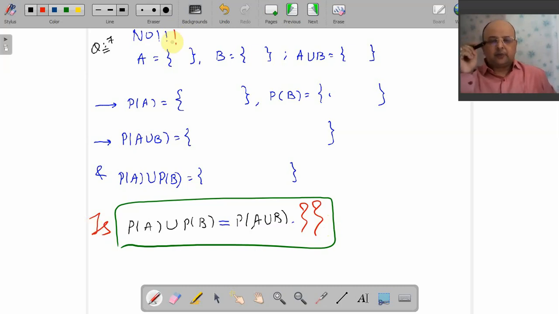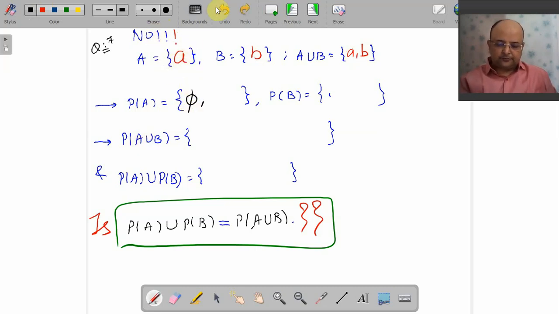They are not equal. See, I take A equals the singleton set {a} and B equals the singleton set {b}. What is the set A union B? It is {a, b}. We go for P of A, the collection of all subsets of A. This set has two subsets, namely the empty set and the set itself.